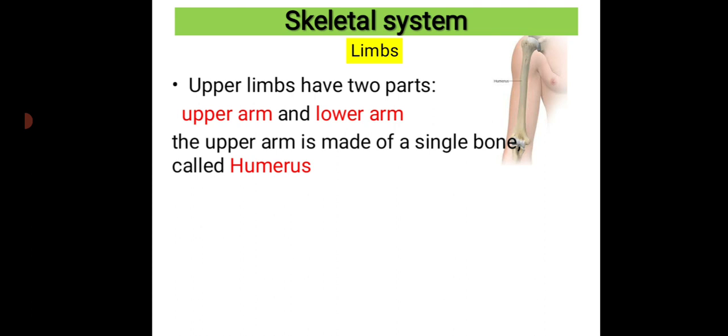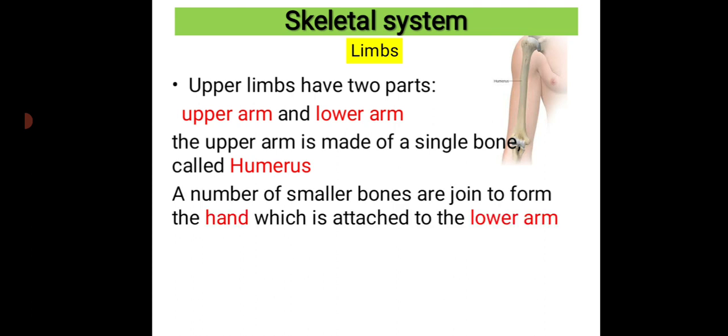So what is the lower arm then? A number of smaller bones are joined to form the hand, which is attached to the lower arm. That is known as the lower arm.